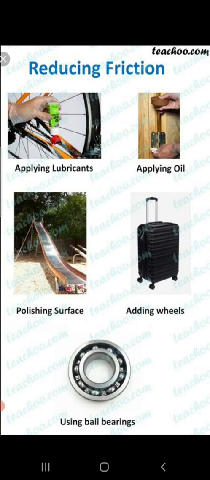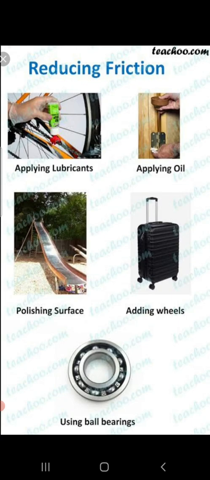We polish the rubbing surfaces so that friction can be reduced. Also, the surface can be lubricated. A common way to reduce friction is by applying a lubricant such as oil, water or grease.